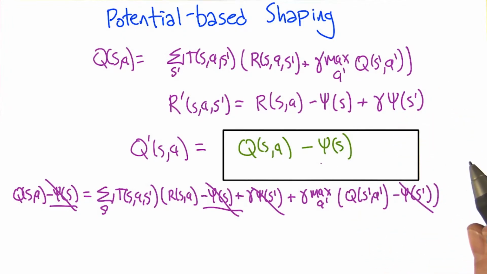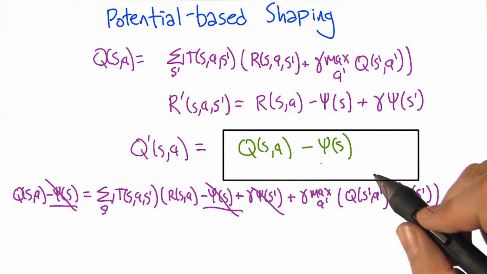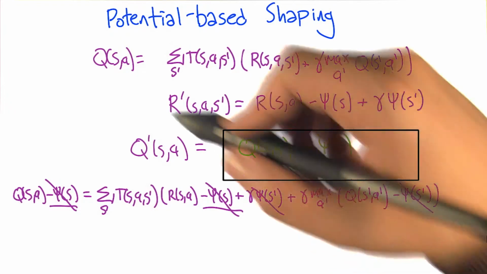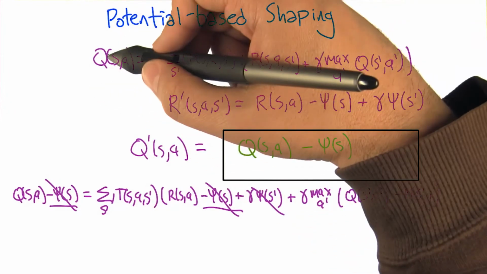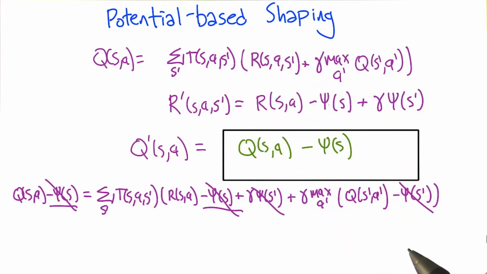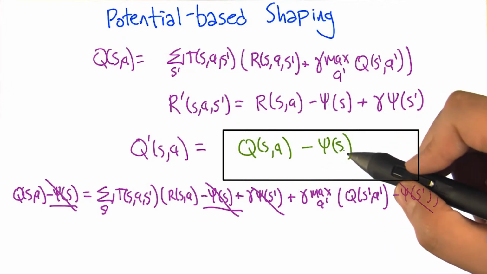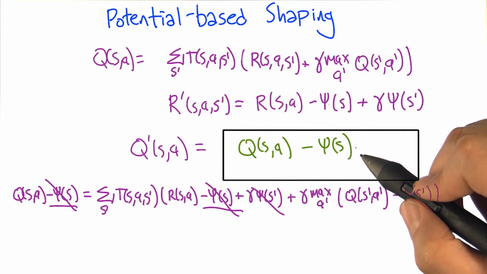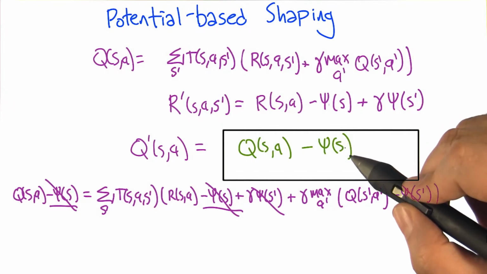Right, and how do we know that we still have the same optimal policy? So we know we have some optimal policy for this Q function. This new Q function, Q prime, has an optimal policy. How do we know it's the same? Well, because it's just the original Q function being shifted around by a constant, and so it doesn't change the max, and therefore it doesn't change the optimal policy. Exactly. Awesome. All right, so this now gives us 3 total different ways of messing around with rewards to give us new Q functions that don't actually change the policy.